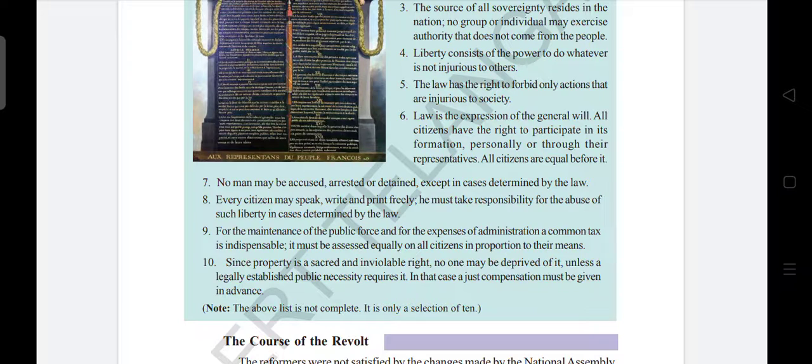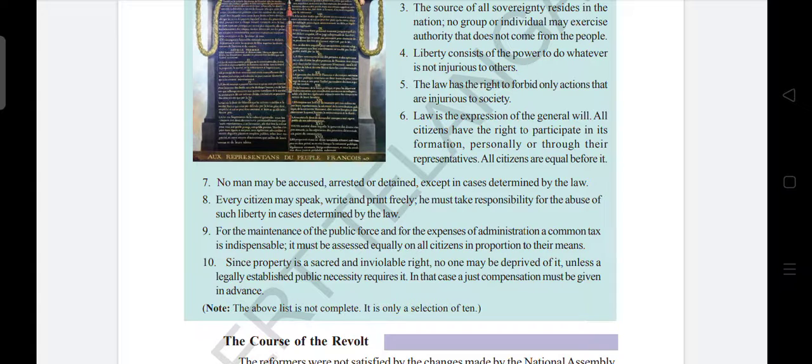Tenth, since property is a sacred and inviolable right, no one may be deprived of it unless a legally established public necessity requires it. In that case, a just compensation must be given in advance.